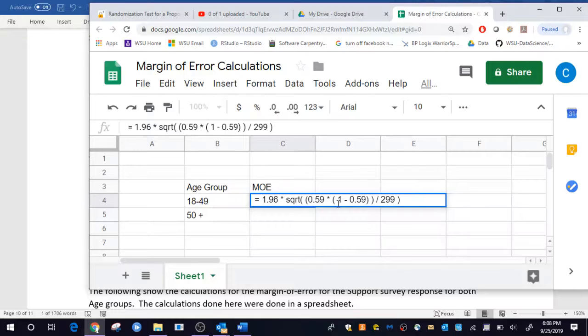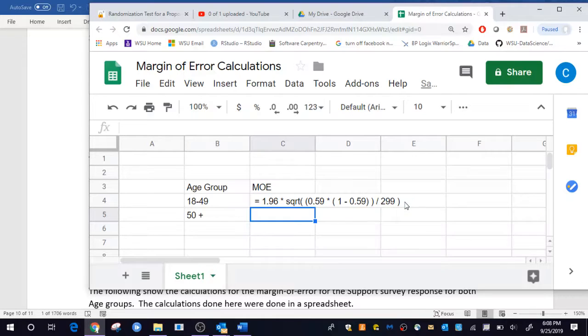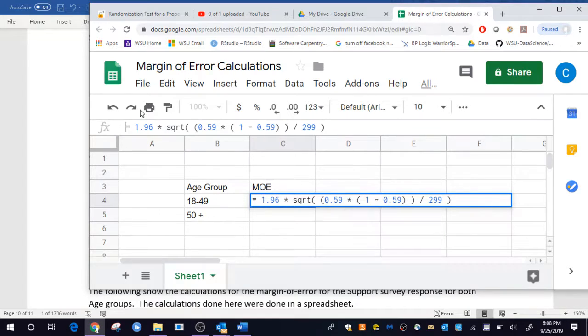Okay, and all of this information needs to be inside of that square root, which I have here with the square root parentheses and parentheses. Okay, and it looks like I have a space in there.